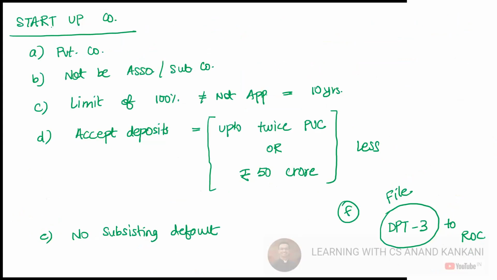Just see, I've written it here. Startup company, which is a private company, not an associate company, not a subsidiary company. The limit of 100% is not applicable, and this is not applicable for a good 10 years from the date of incorporation. It can accept deposit up to twice the paid up capital or 50 crore, whichever is less. There should be no subsisting default. And the last compliance is the company should have filed DPT-3, that is the deposit form, to the ROC.